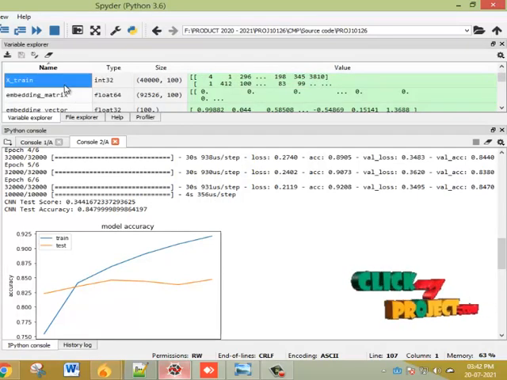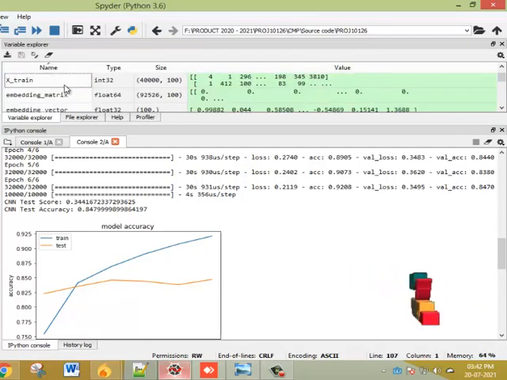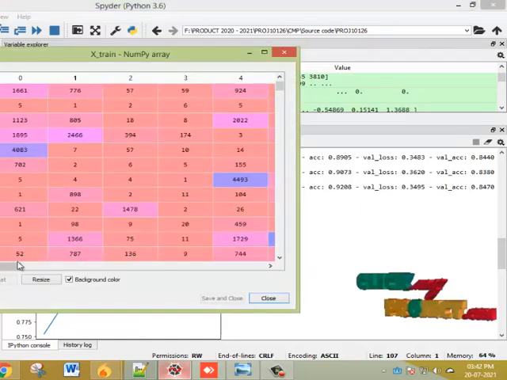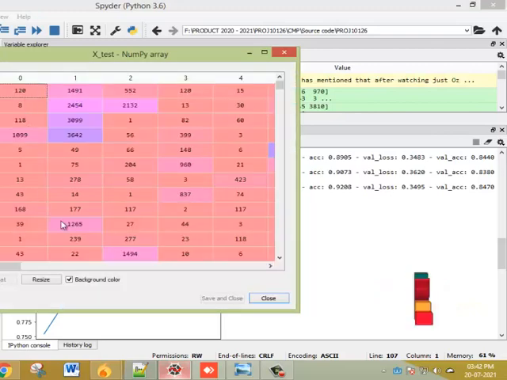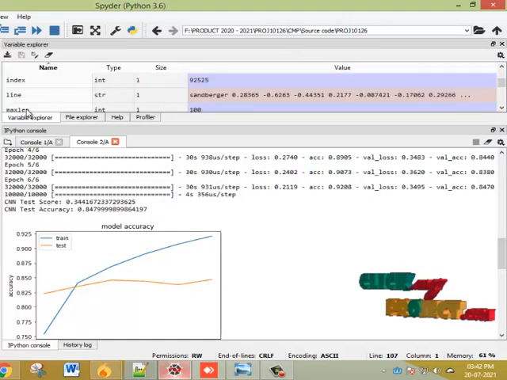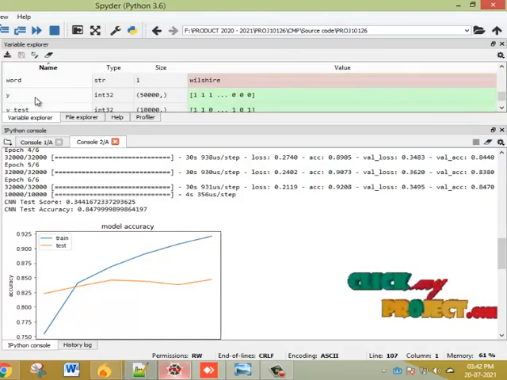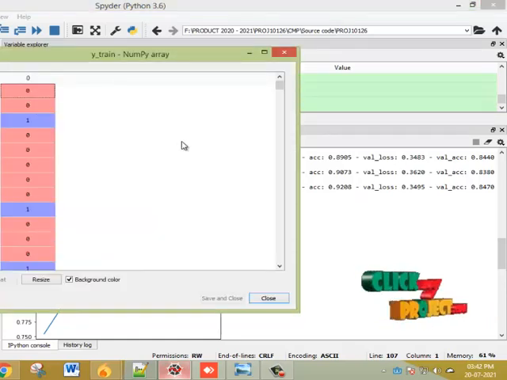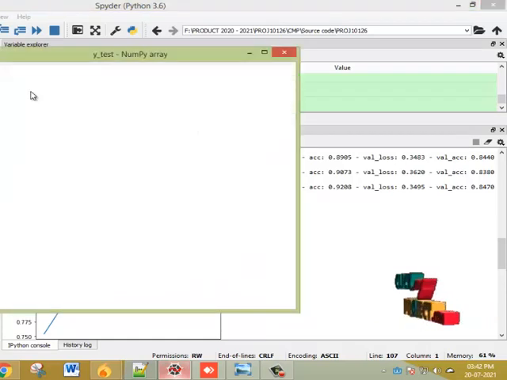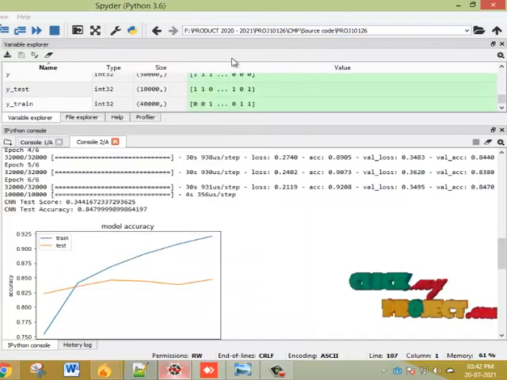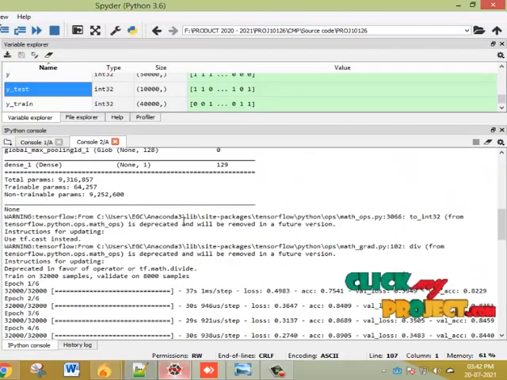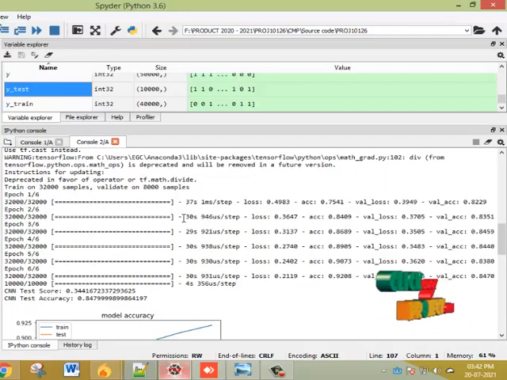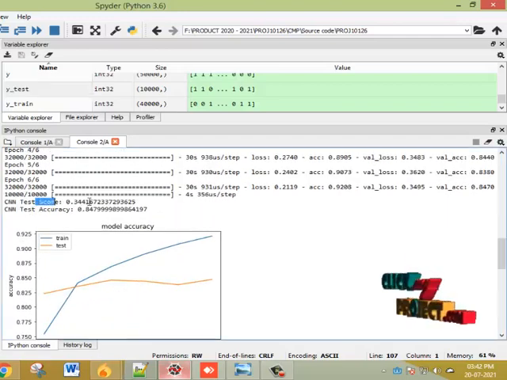This is the X train data, X test data, Y train data, and then Y test data. Based on this train and test data only we are calculating the CNN model. So we are getting these accuracy scores.